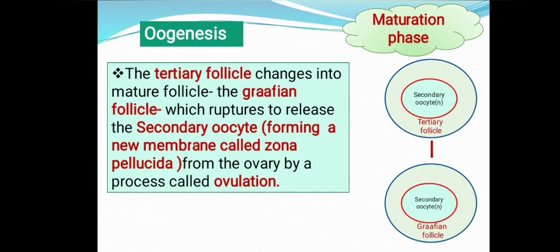What is ovulation? It's the release of the secondary oocyte from the ovary by a process called ovulation. Now this is how the secondary oocyte is released when the Graafian follicle ruptures from the ovary.